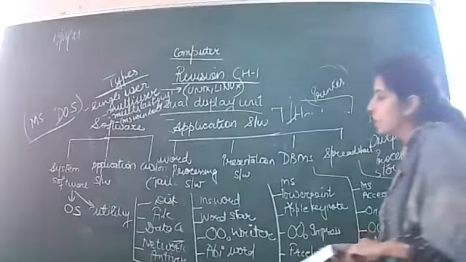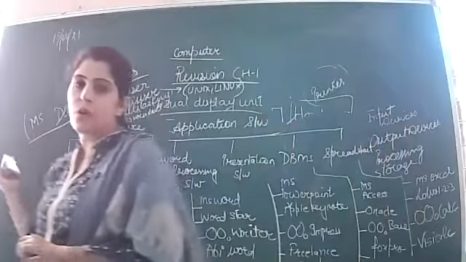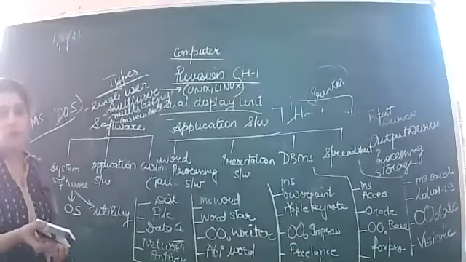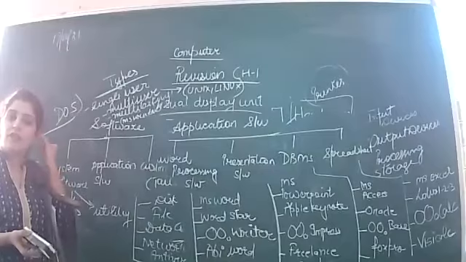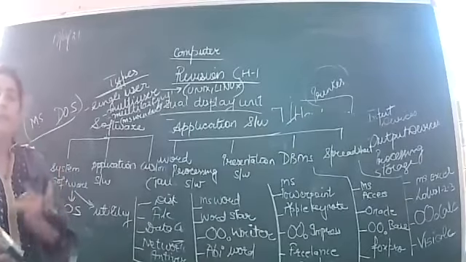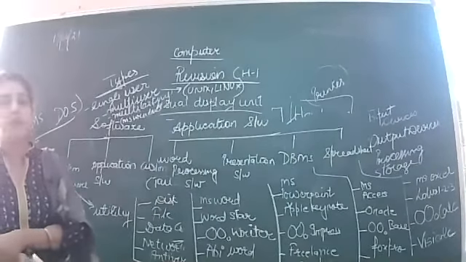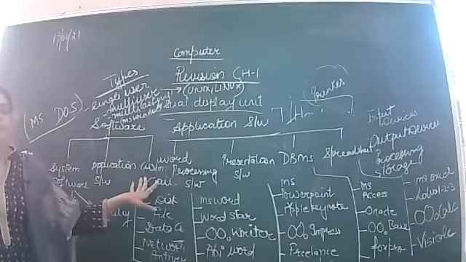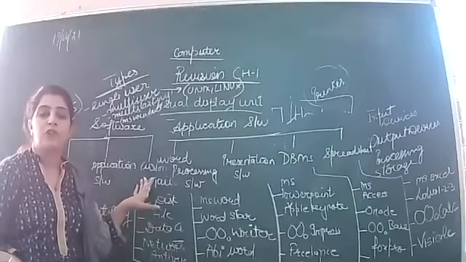The last category of software, that is the customized software, also called tailor-made software. These software are used when a particular organization needs a specific requirement. So such software are developed according to the requirement of a user.